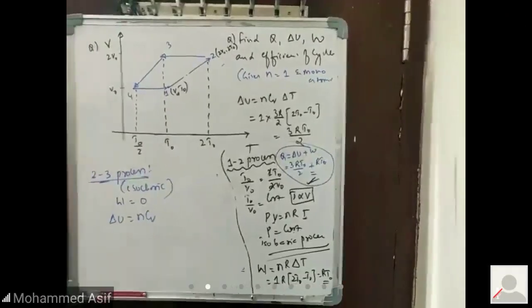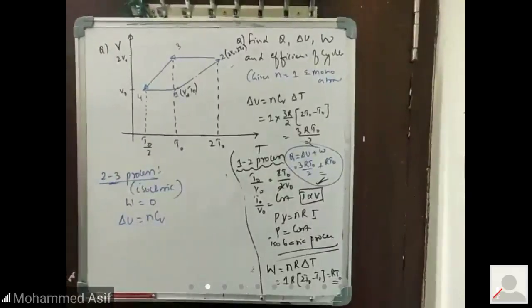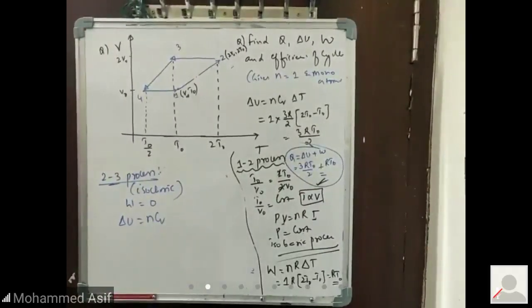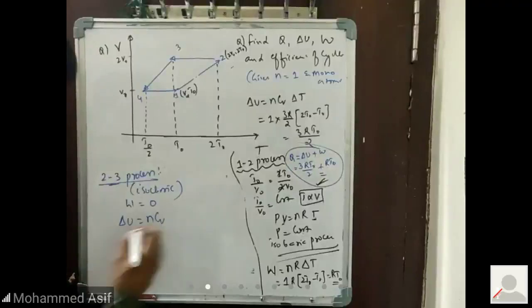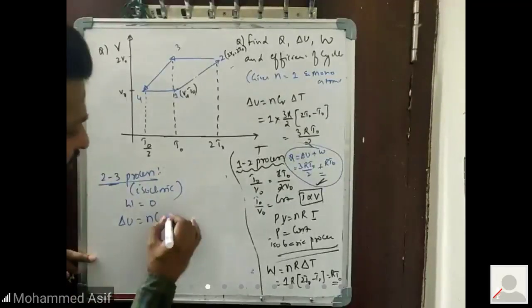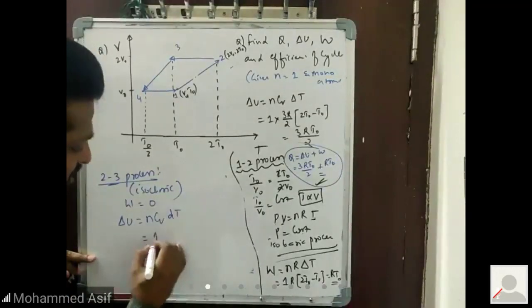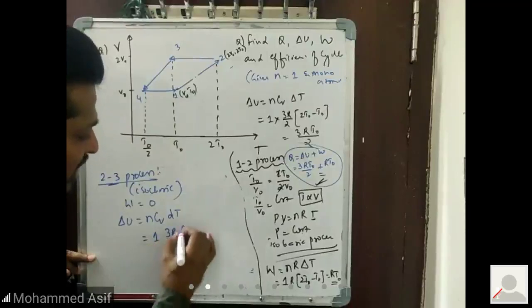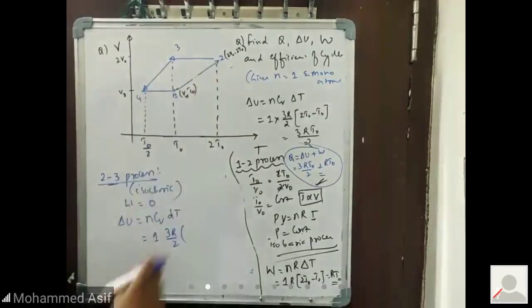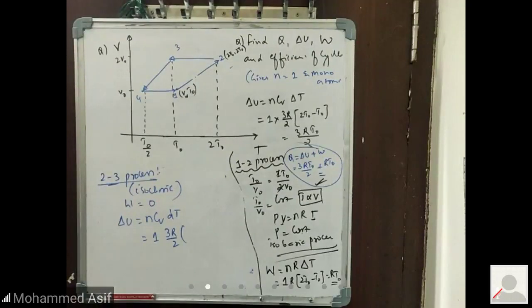ठीक है, 2 to 3 प्रोसेस का आंसर बताओ जल्दी से। 2 to 3 process, again it is an isochoric process. Internal energy is equal to n into Cv into dT. So ये हो गया, n is equal to 1, this one is again 3R by 2. dT is nothing but final minus initial, that is the 2T naught minus T naught. From 2 to 3 I am going right now for the given condition. So from 2 to 3 process, tell me what will be the answer right now for this.